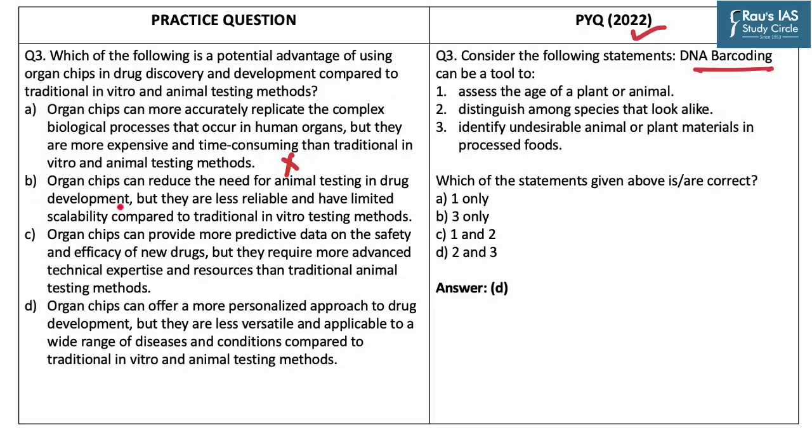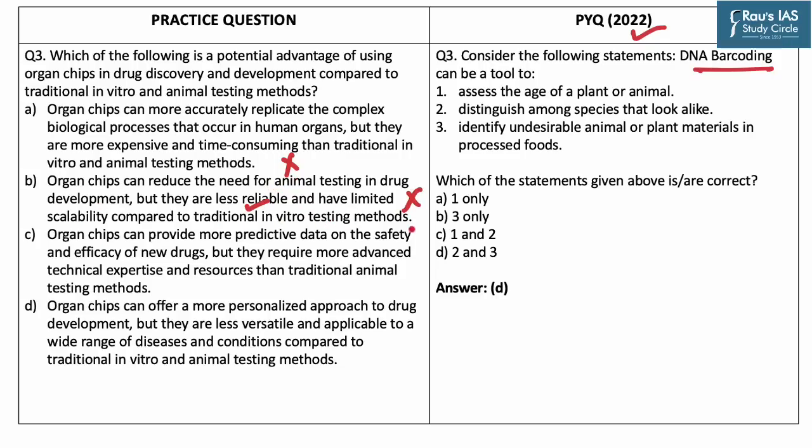The second statement is organ chips can reduce the need for animal testing in drug development, but they are less reliable and have limited scalability compared to traditional in vitro testing methods. This statement is incorrect as organ chips are more reliable and they have advanced scalability compared to the traditional in vitro testing methods.